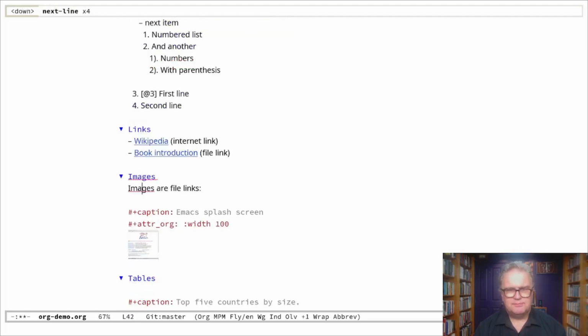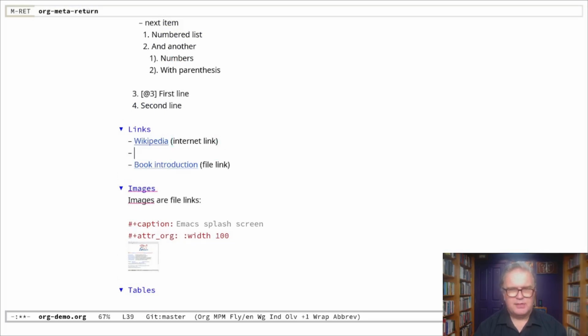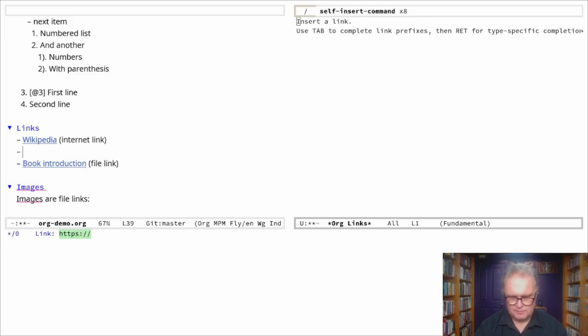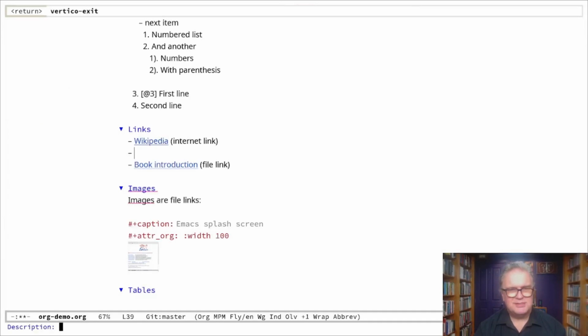Hyperlinks as well. So how do I create one? It's Control-C, Control-L. Now it asks me for the link. Pick a website, Provost.net, which is a non-existing website, and then let's call that homepage.